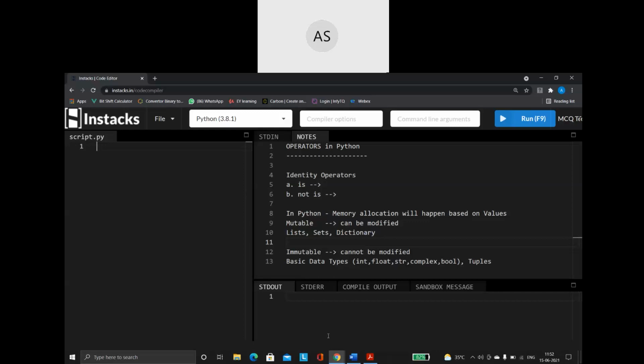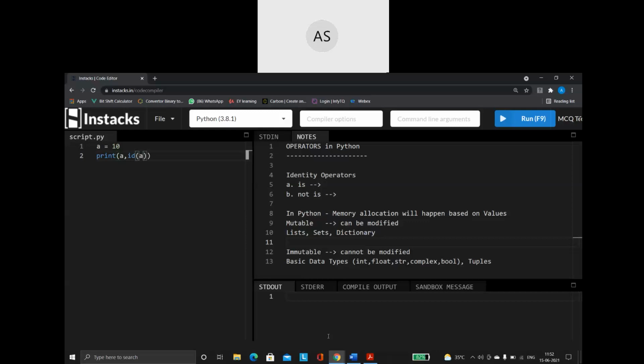So now the first category, immutable. All the basic categories are immutable. Let us take an example of an integer. I am saying a is equal to 10. This is the value I am assigning to the variable a. Now I am saying print(a, id(a)).